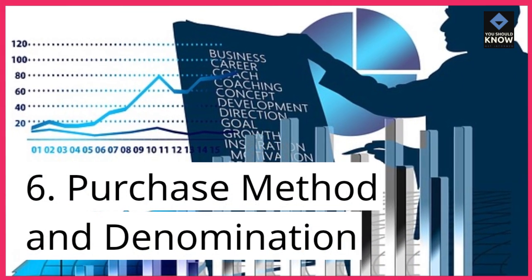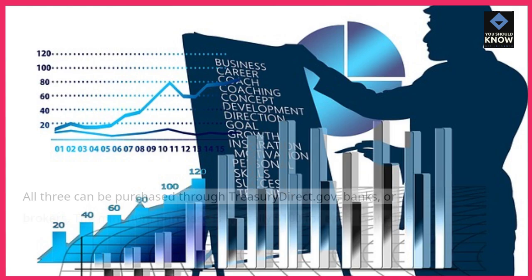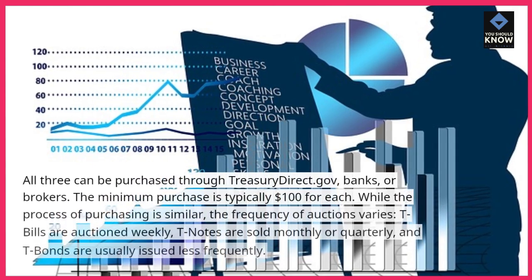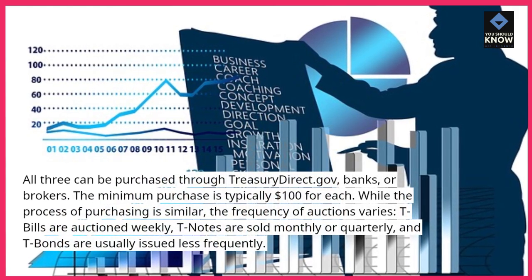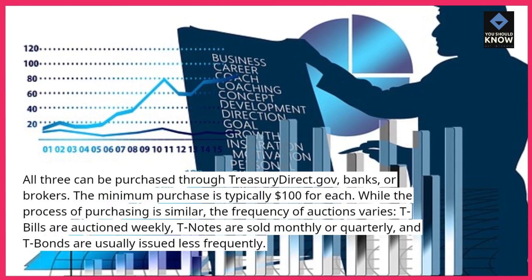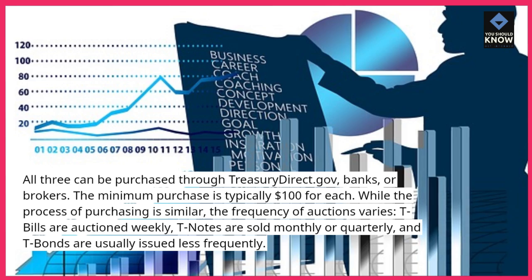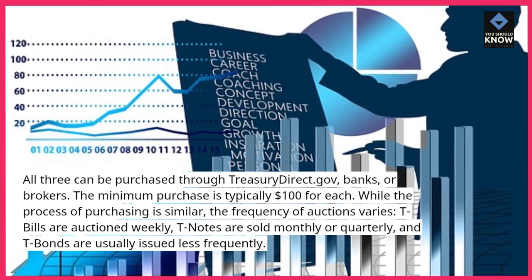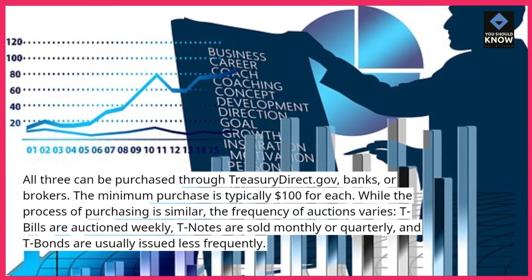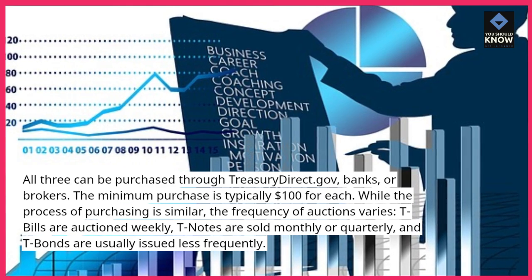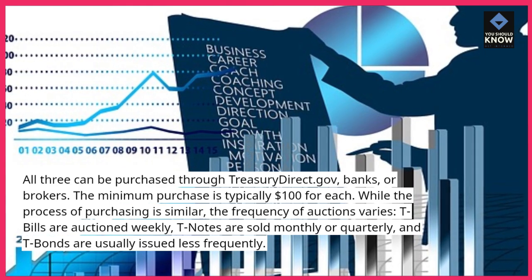6. Purchase method and denomination. All three can be purchased through treasurydirect.gov, banks, or brokers. The minimum purchase is typically $100 for each. While the process of purchasing is similar, the frequency of auctions varies. T-bills are auctioned weekly, T-notes are sold monthly or quarterly, and T-bonds are usually issued less frequently.